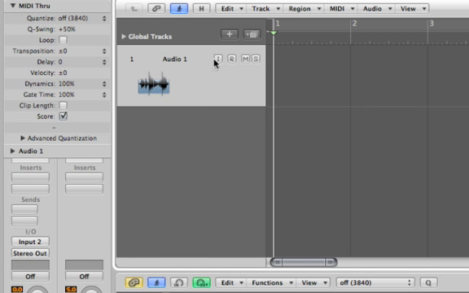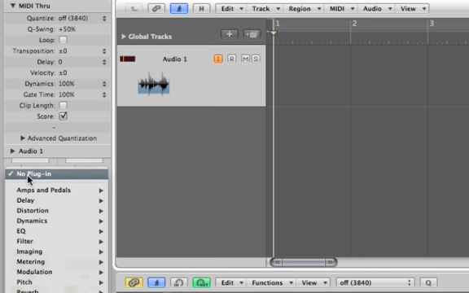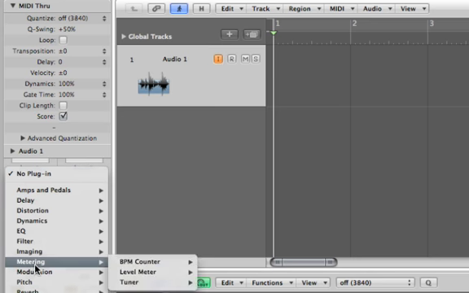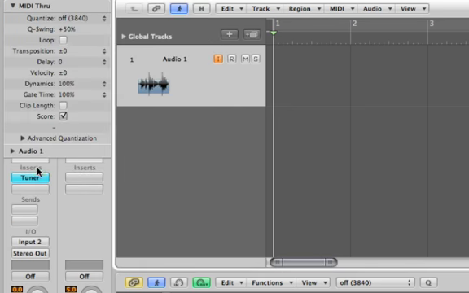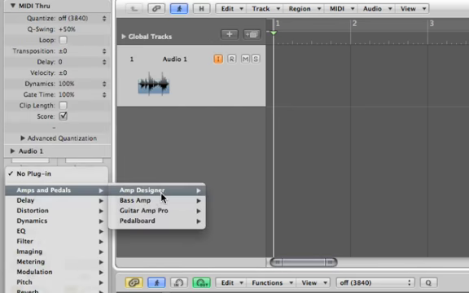So plug in your guitar, get it all set, and click the I so you can hear yourself. And you might want to tune up by going to Inserts, Metering, Tuner. Just a nifty little tool in Logic. There's a tuner in it, just so you know. Alright, once you get that all set, then go into Inserts, Amps and Pedals, Amp Designer.